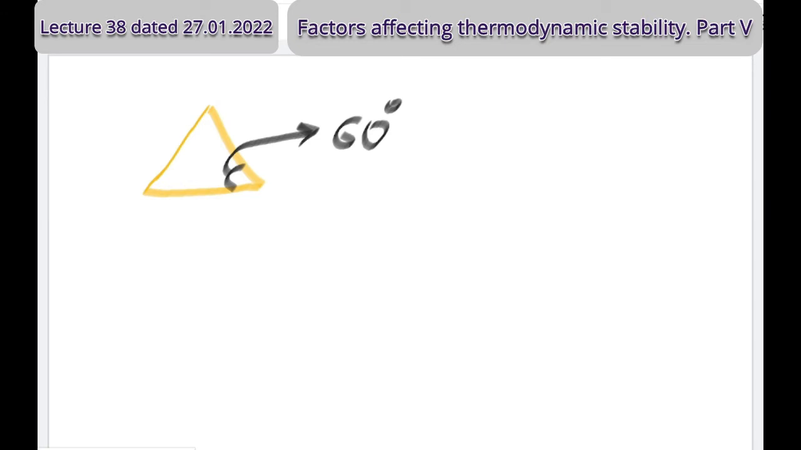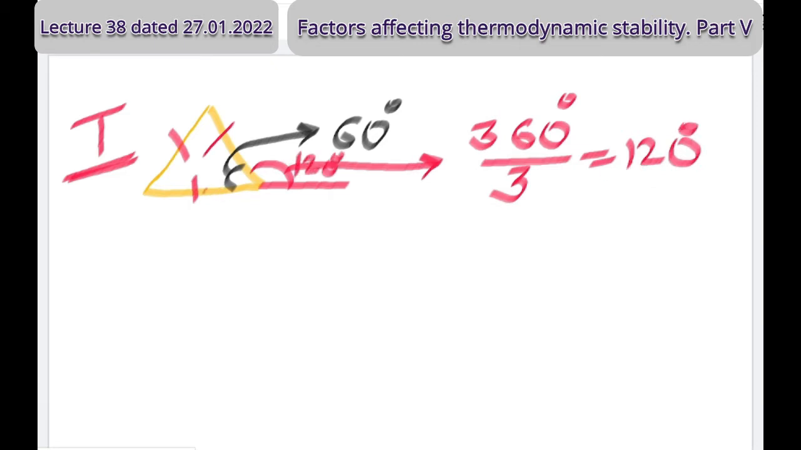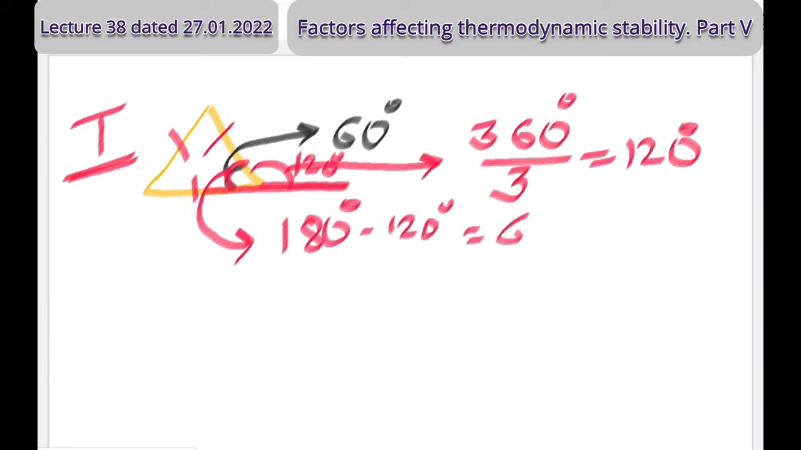So how to find that? Just extend this line. You will find this external angle. And this external angle is equal to, what's the formula? 360 degrees divided by the number of sides. For a triangle, how many sides are there? 3. 360 divided by 3, so it's 120 degrees. It is an external angle. But this is a complete line, a straight line, so it's 180 degrees. So this angle is equal to 180 minus 120, which is 60. Therefore, this 60 came here.